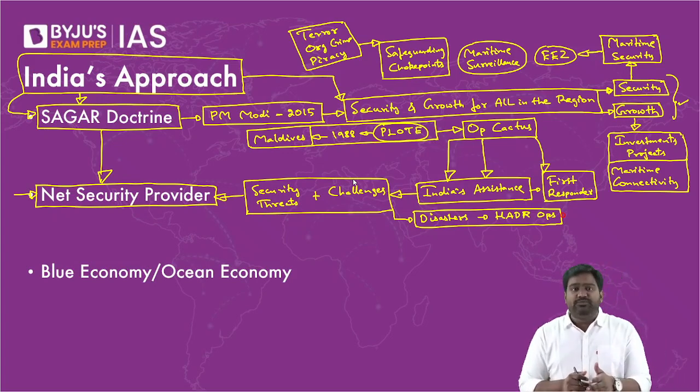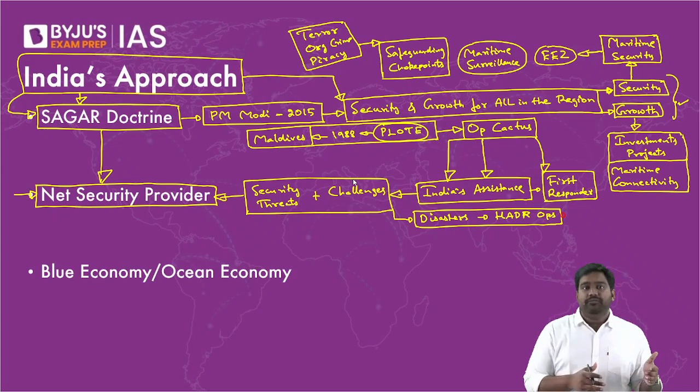It ensures that the countries will first reach out to India. They'll be confident that India will help them out. They need not ask US or China for help. They'll come to India for help, which is the regional power.